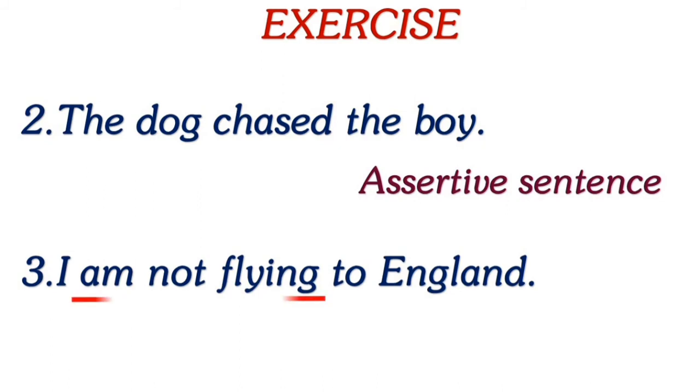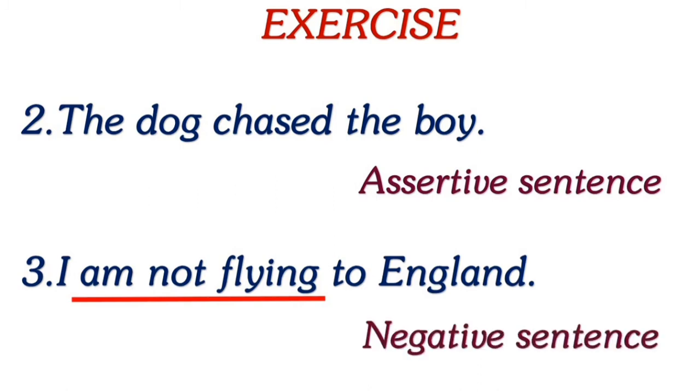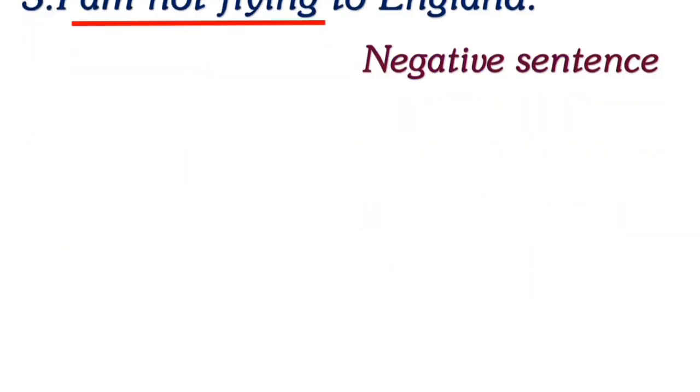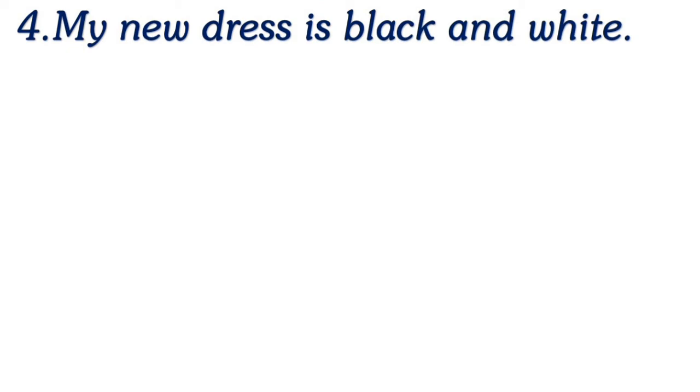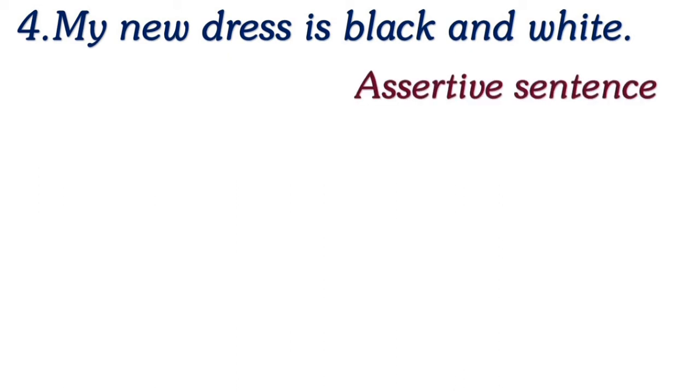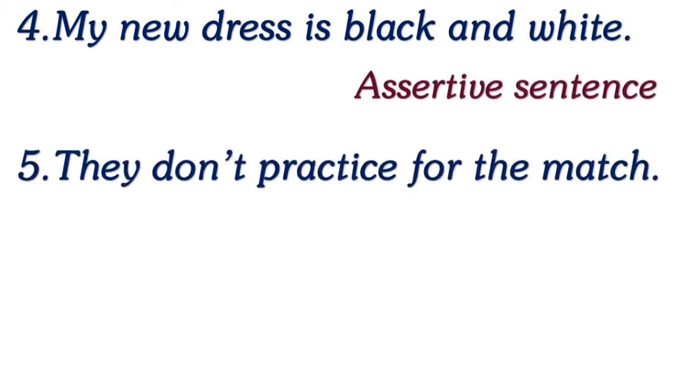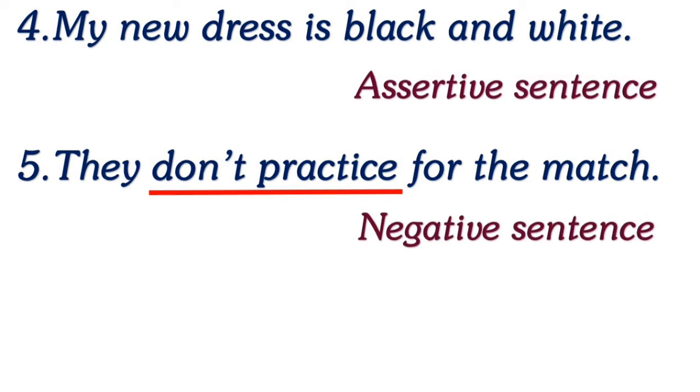Third one is, I am not flying to England. Yes, I am not flying. Negative. So, it's a negative sentence. Fourth one is, my new dress is black and white. Yes, assertive. Fifth one is, they don't practice for the match. They don't practice. Negative. So, it's a negative sentence.